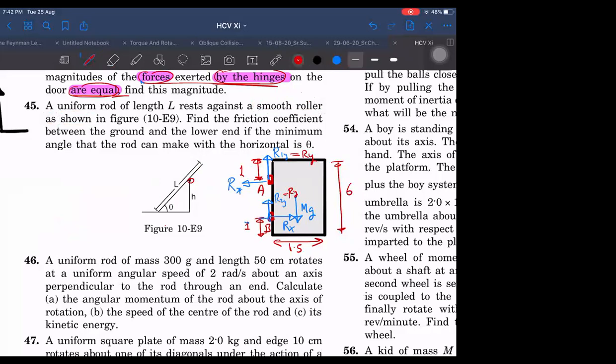Right now you don't know the reason why friction should be zero for a roller free to rotate about its center. The reason is that the roller is at rest. If the roller is at rest, then angular acceleration is zero. Then the torque acting on the roller about the center should be zero. The torque due to friction is F into R, and that has to be zero, so F should be zero. Indirectly we can still prove it even if smooth is not given.